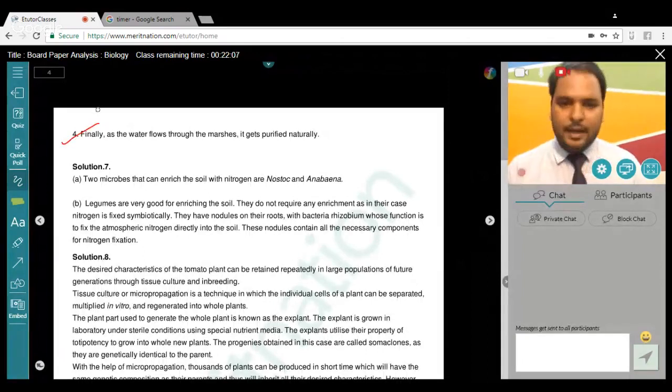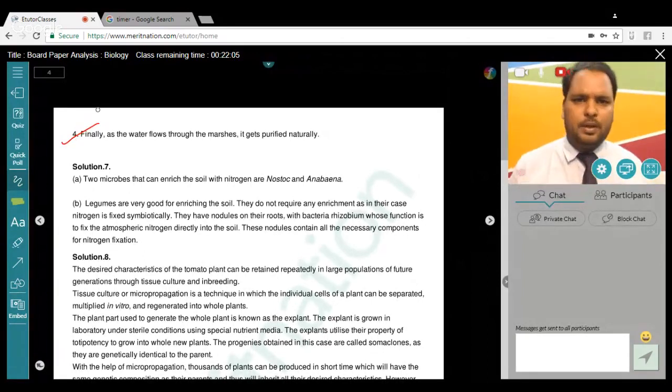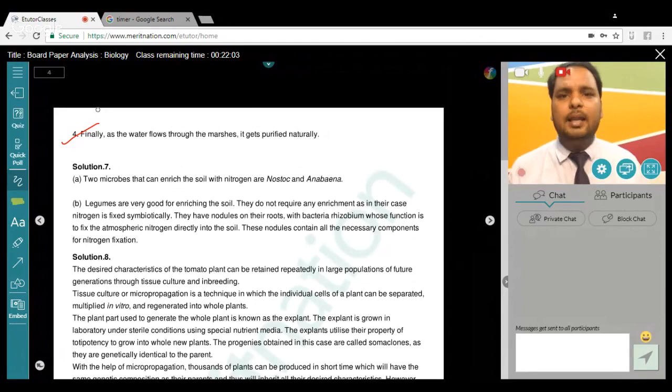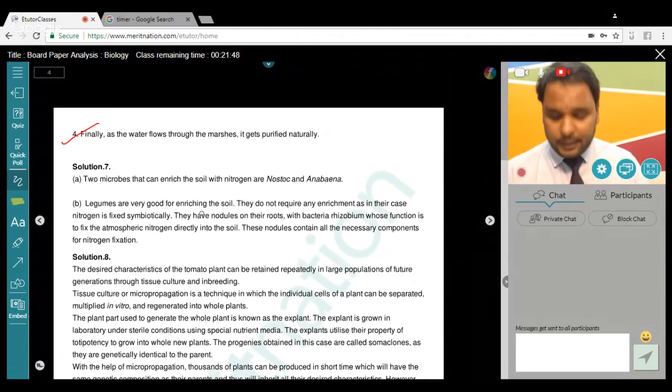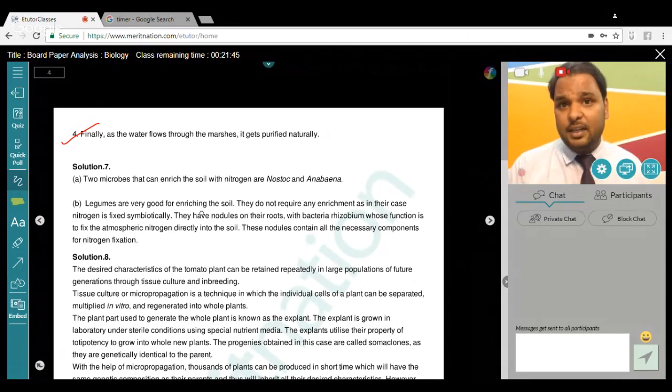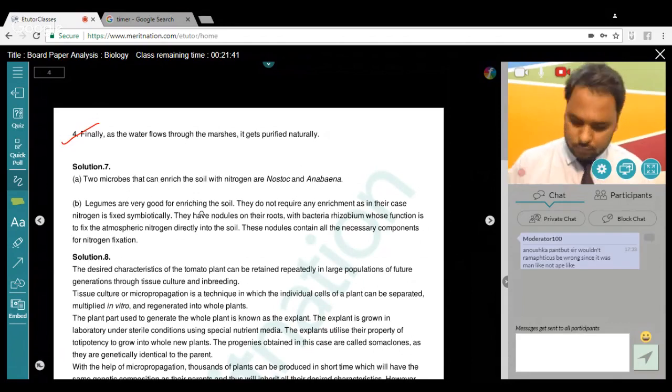So the whole idea was they took some 10 hectares of land to purify, and used algae, fungi, plants, these microorganisms to actually treat wastewater. So there was an experimental paragraph given there, and a direct question from there. That's not a problem. But yes, absolutely, those who have not studied NCERT, you will not find it anywhere. So that's a problem. But those who have studied it, got it.